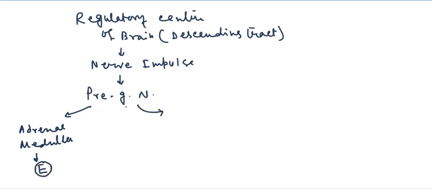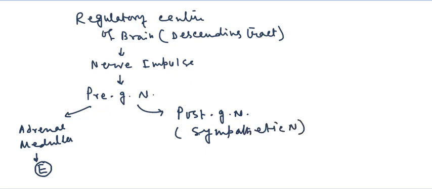And when this preganglionic neuron synapses with the postganglionic neuron, or you can say this is the sympathetic nerve, then this postganglionic neuron releases norepinephrine as the neurotransmitter, and this norepinephrine activates the viscera and different types of blood vessels or different types of organs. This may be smooth muscles, cardiac muscles, or different types of glands. And this system is known as the sympathetico-adrenal system.